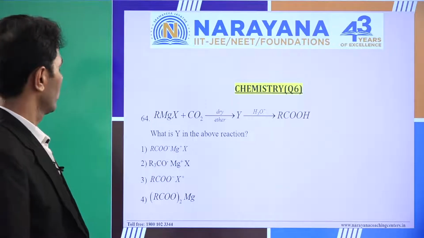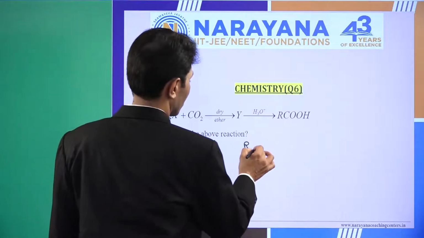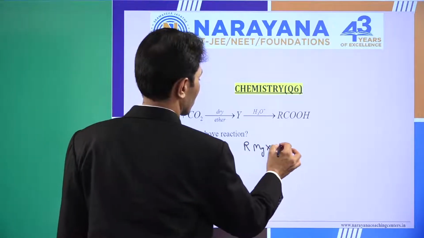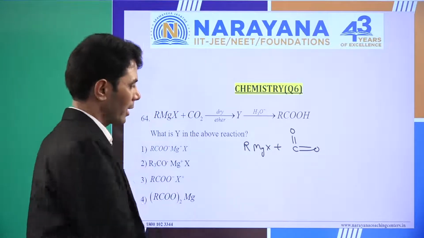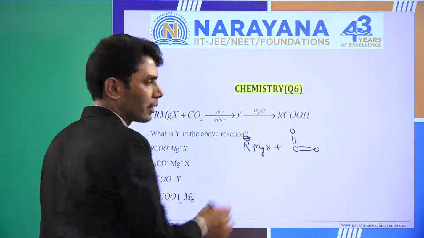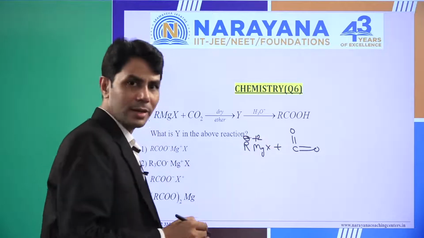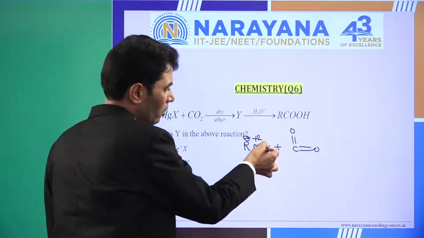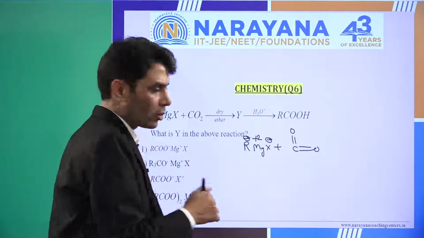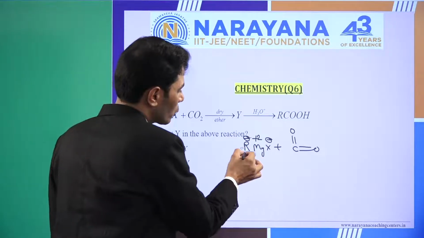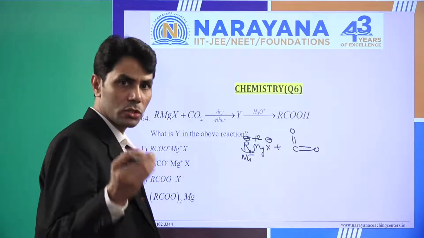Okay, an equation based question. They are saying the Grignard reagent RMgX reacts with CO2. So what is the reaction? What is the characteristic of the R part? It is negatively charged. It remains negatively charged because magnesium is +2, an alkaline earth metal. It has donated 2 electrons, 1 electron will be with the halogen, and the other electron is with carbon. So it is negatively charged, which means it is a nucleophile. It behaves like a strong nucleophile as well as a strong base.